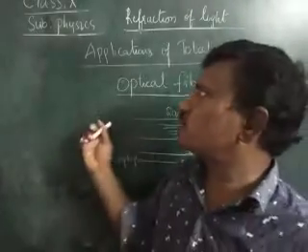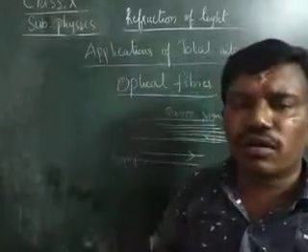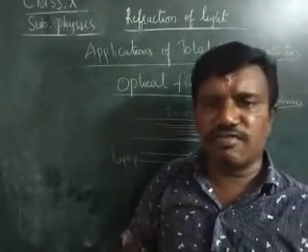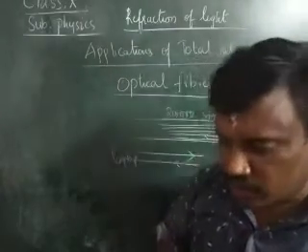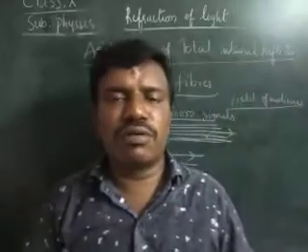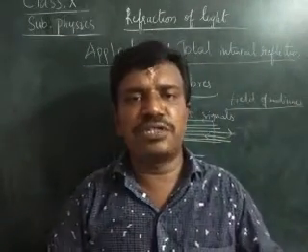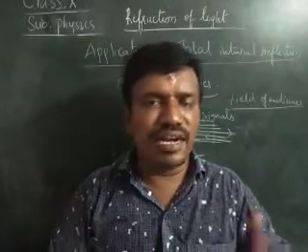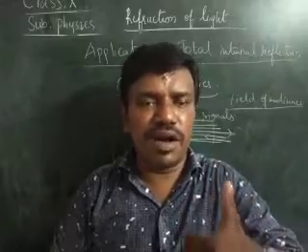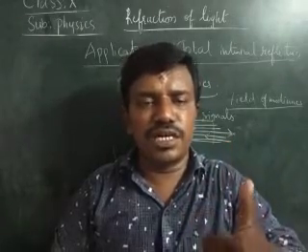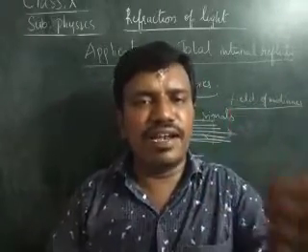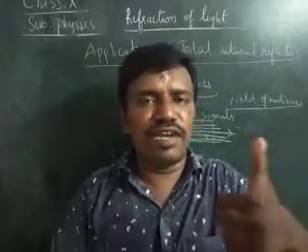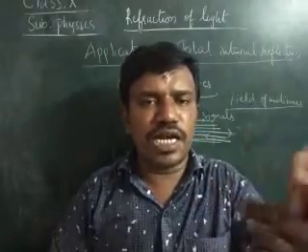Optical fibers also work on the principle of total internal reflection. Here children, today in this class we learn about the applications of the total internal reflection. In that we learn the brilliance of the diamond, how the brilliance of diamond takes place, what is the critical angle of the diamond. In the same way, next we learn what a mirage is and how it is formed.